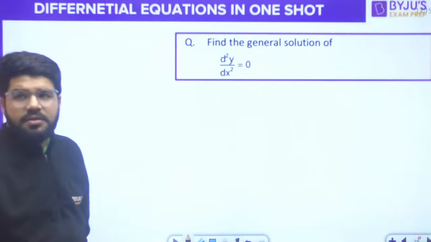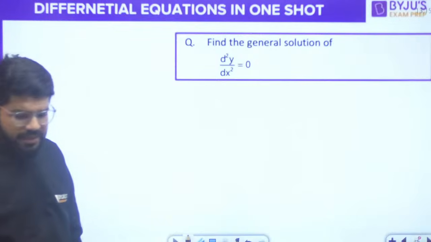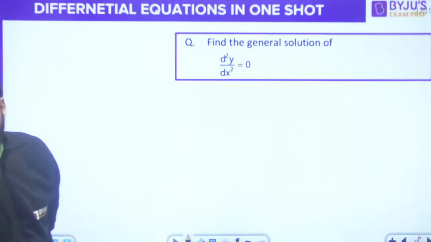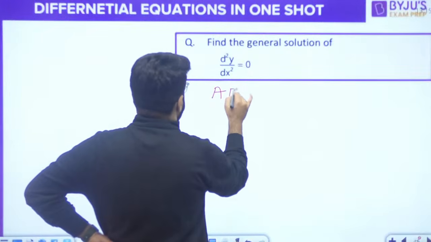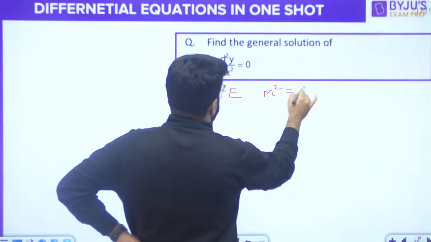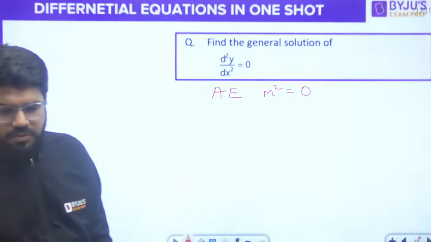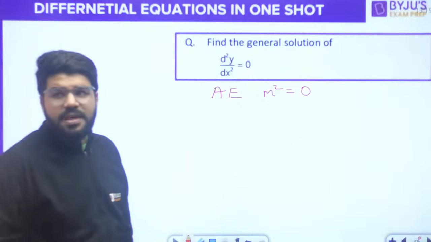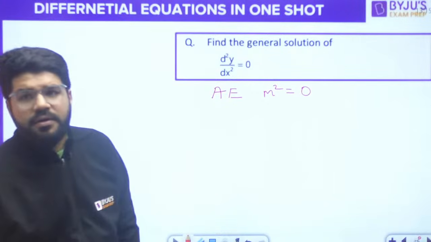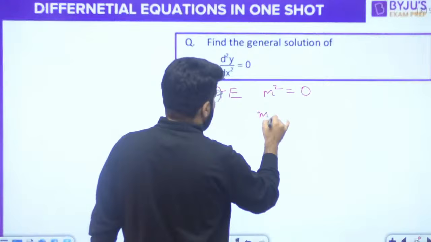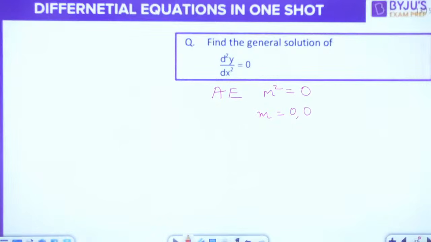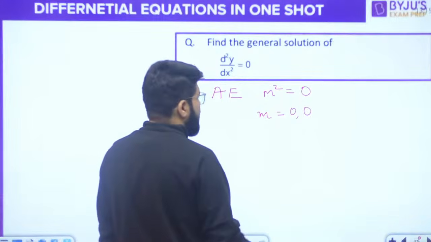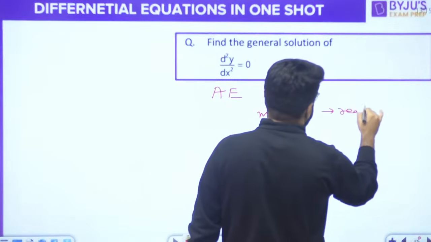Similarly, next question. Find the solution of d²y/dx² = 0. What is my auxiliary equation? My auxiliary equation is m² = 0. So m is equal to 0 and 0. Again, the real and equal case.